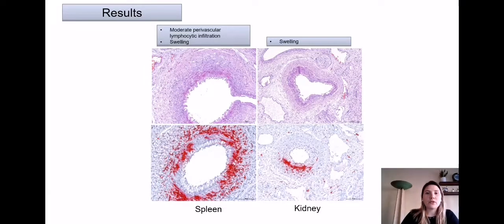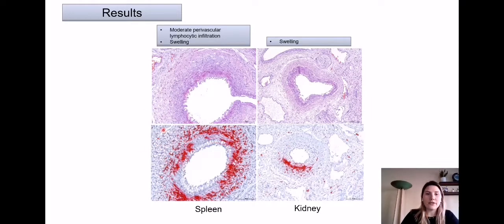The main histopathologic lesions found in this study were arteritis and periarteritis, usually concomitant to a relatively high amount of virus at the in situ hybridization. Here we have the histologic results on the top and the PCV3 in situ hybridization on the bottom.